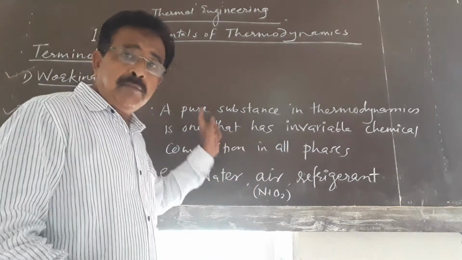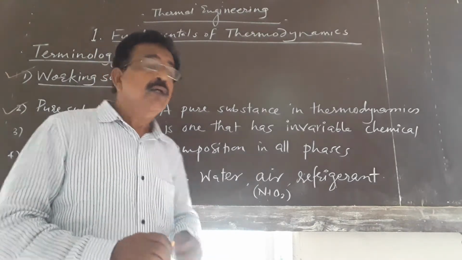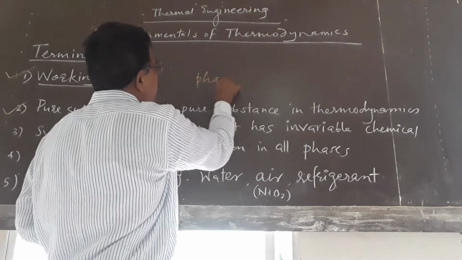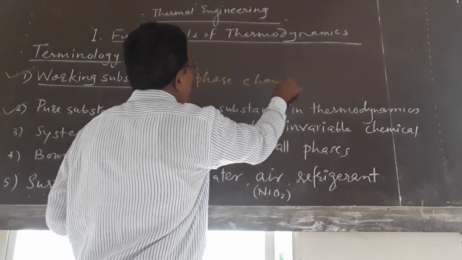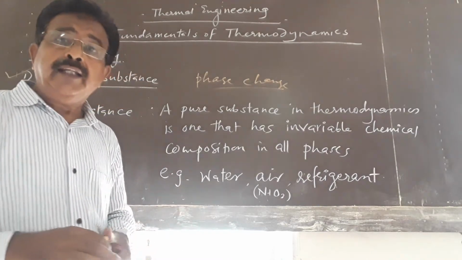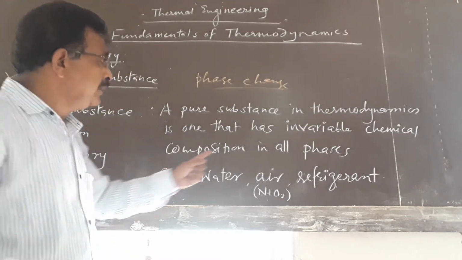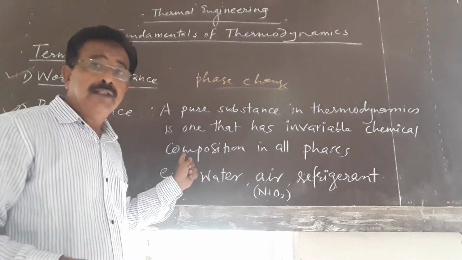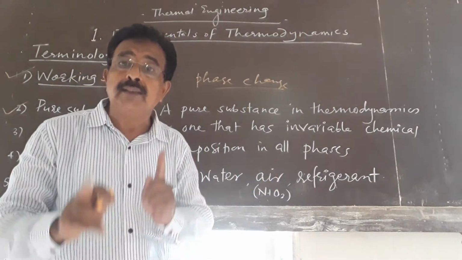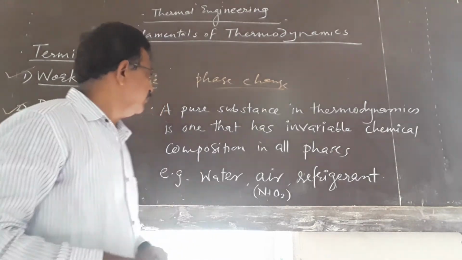That means in thermal engineering equipment, the working substance goes through phase change, and even after phase change, if its chemical composition doesn't change, then it is called a pure substance.